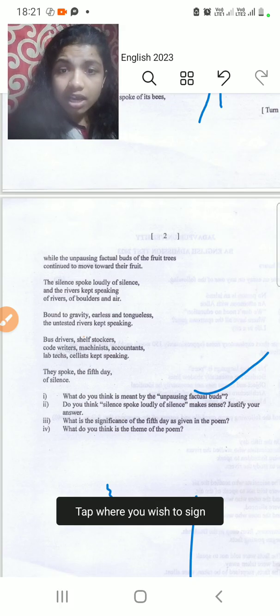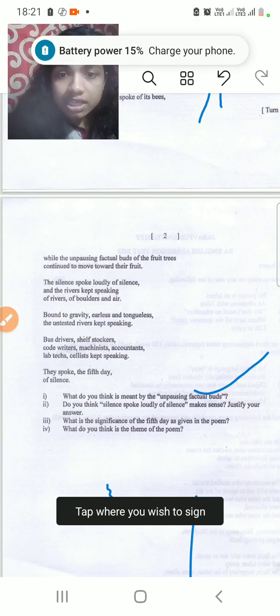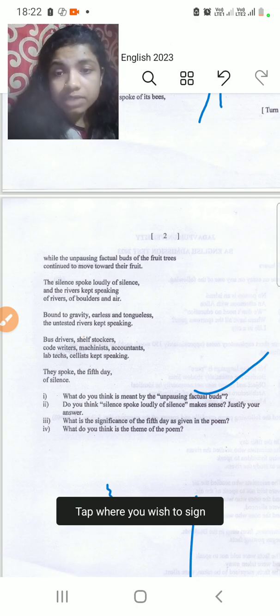Bound to gravity, earless, tongueless, and the untested rivers kept speaking. Like river do not require to be tested by scientists or anybody, it can speak for itself. Bus drivers, shelf stockers, code writers, machinists, accountants, lab techs, stylists kept speaking. They spoke the fifth day of silence.